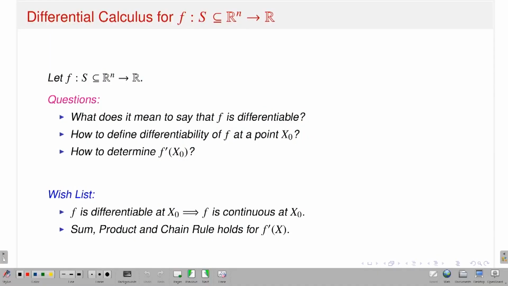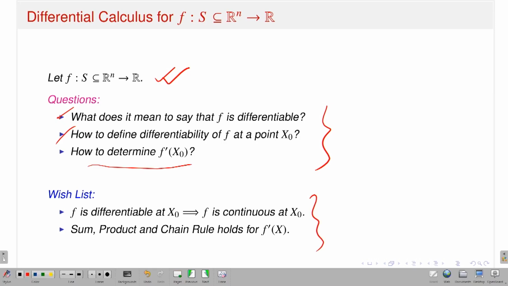Okay, so I have written: differential calculus for a function f from Rn to R. Suppose you have a function f from Rn to R. These are the questions I want to raise in this setting. First, what does it mean to say that f is differentiable? Second, how to define differentiability of f at the point x0 in Rn, or in S? How to determine the derivative of f at x0? So these are the wish list.